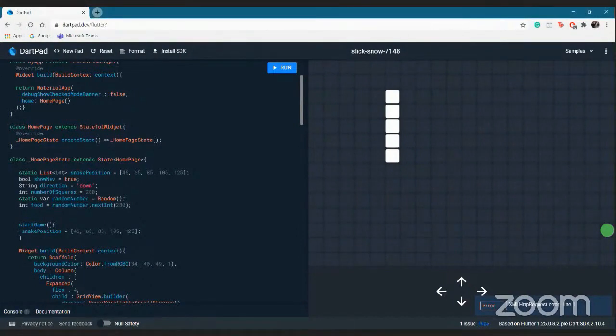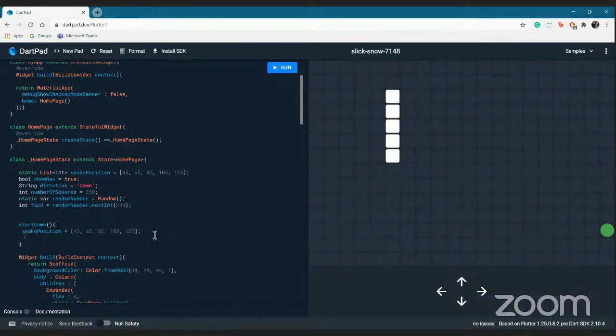Let us assume it is 300 milliseconds or 500 milliseconds. After each 300 or 500 milliseconds, the state will be rebuilt, because that is what I want initially. So I'll just copy it.